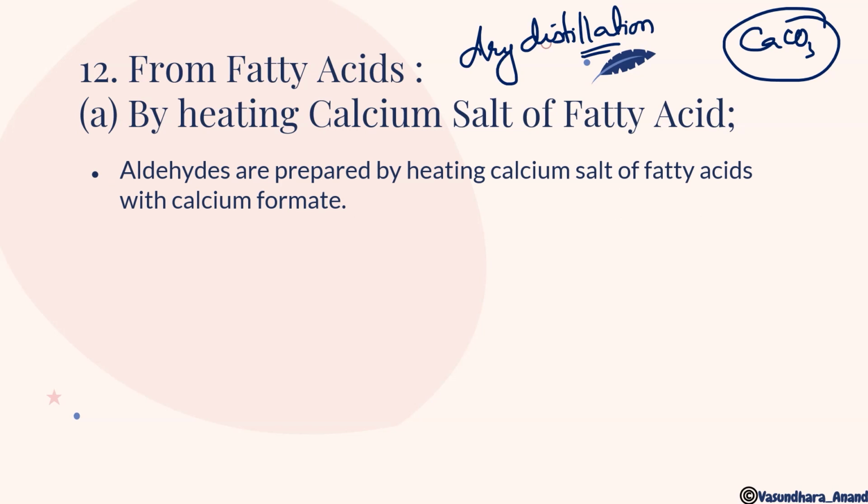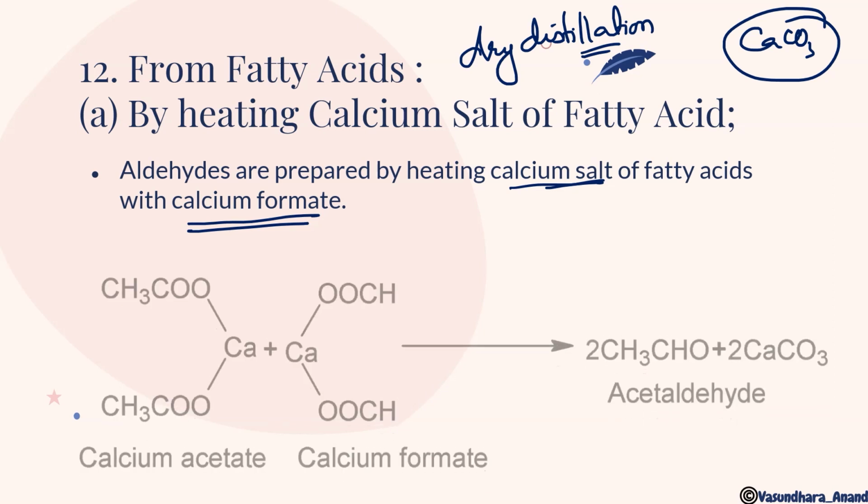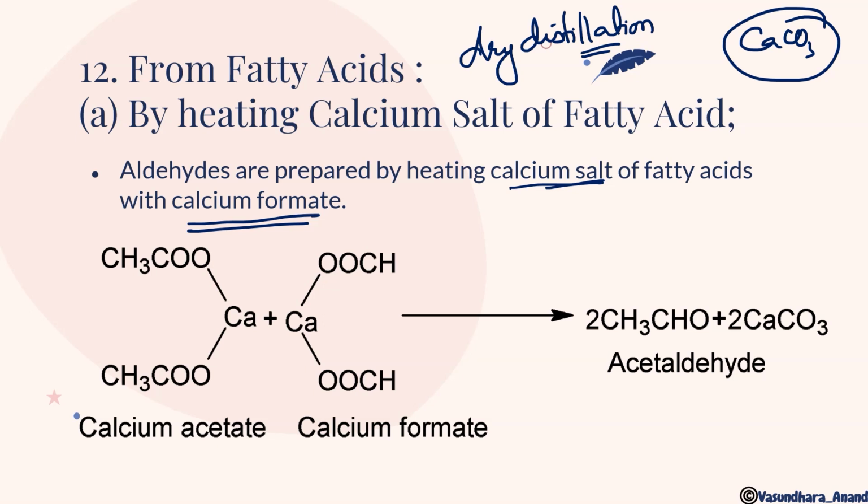So aldehydes are prepared from calcium salt of fatty acid with calcium formate. You can take any other calcium salt, but along with it we have to take calcium formate. One component must be calcium formate. And if we are not using calcium formate, then it will give you ketones, not aldehyde. For aldehyde we have to use calcium salt, out of which one component must be calcium formate only. So like this. I have explained this in the previous slide. So CaCO3, and here it is CaCO3. It will give you like this. Clear?